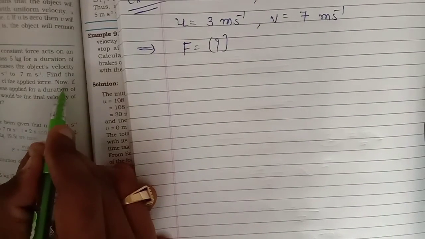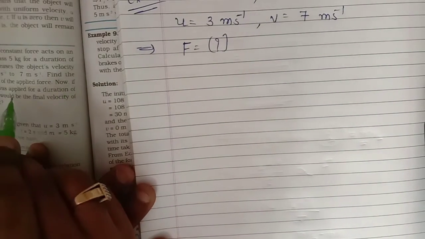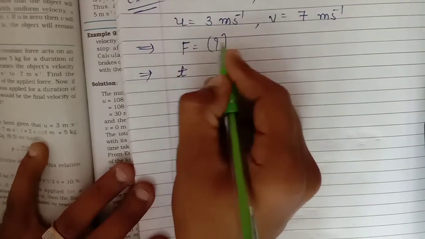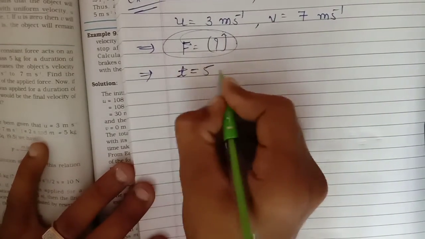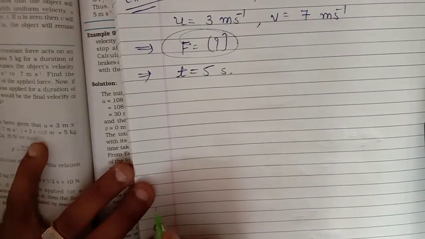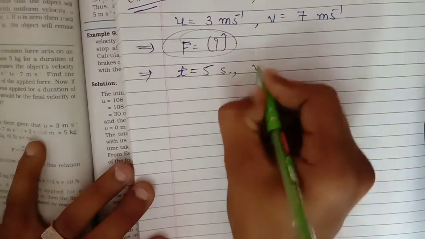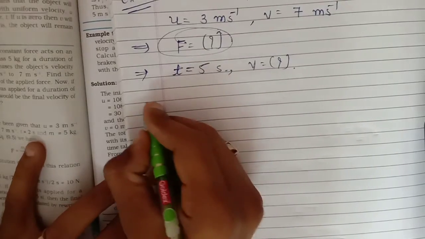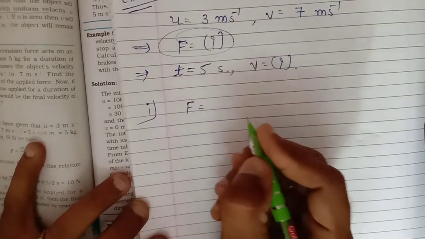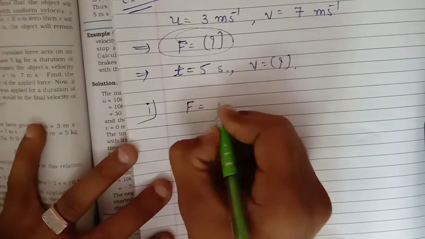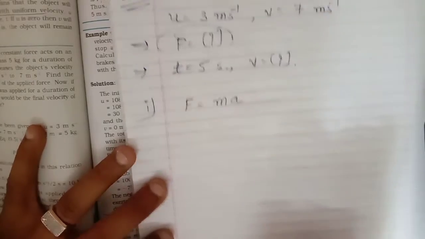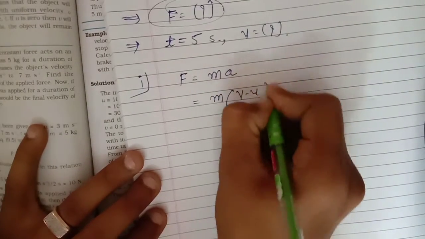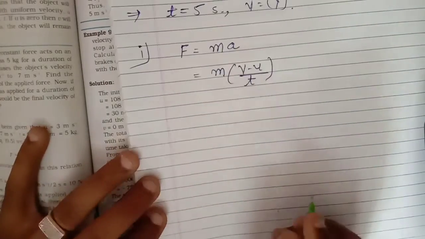And then in the second condition, if the force is applied for a duration of 5 seconds, then what would be the final velocity? Yeah, so first we have to find the force. For finding the force, you have the formula using the second law of motion. F is equal to ma. A means what? Change in velocity upon time, acceleration.